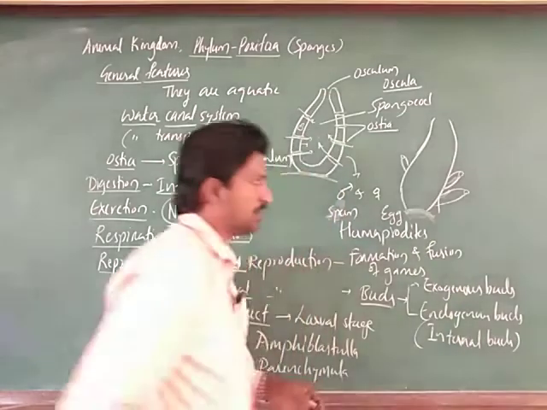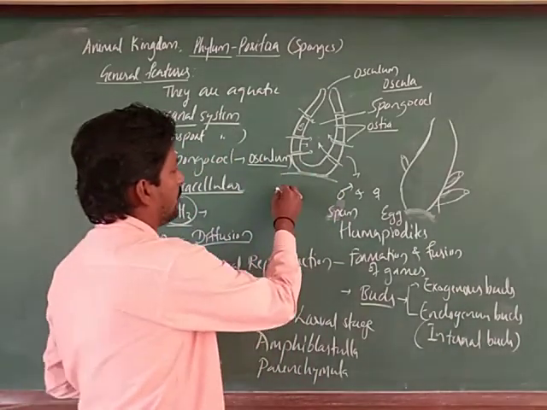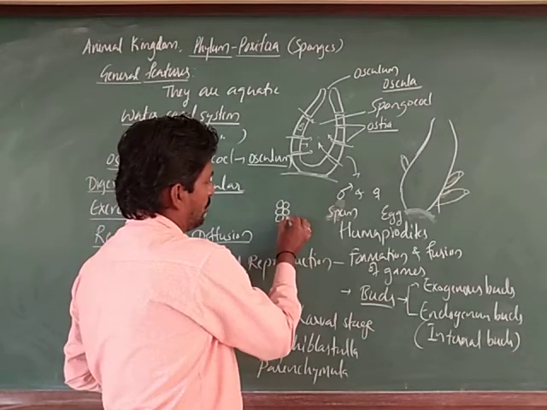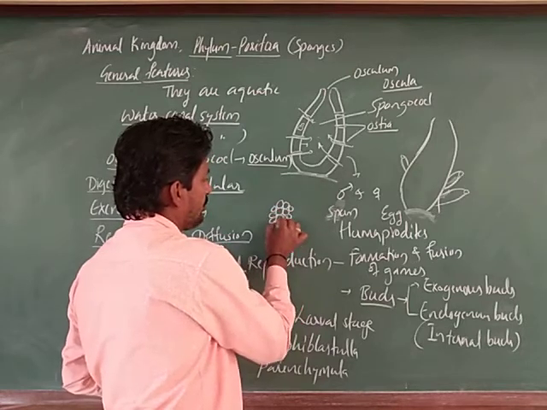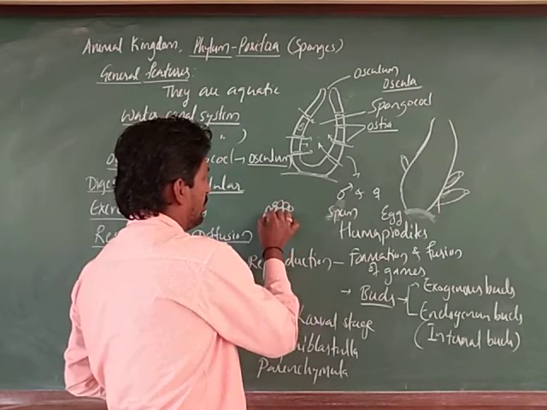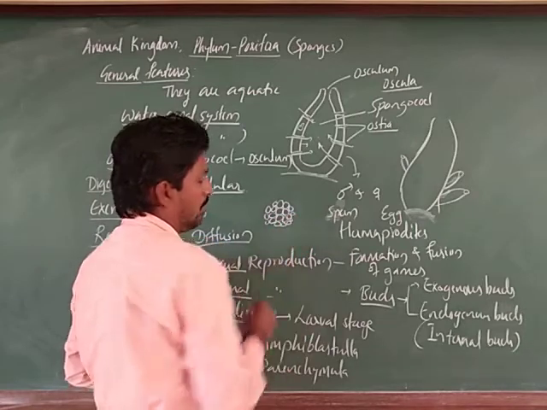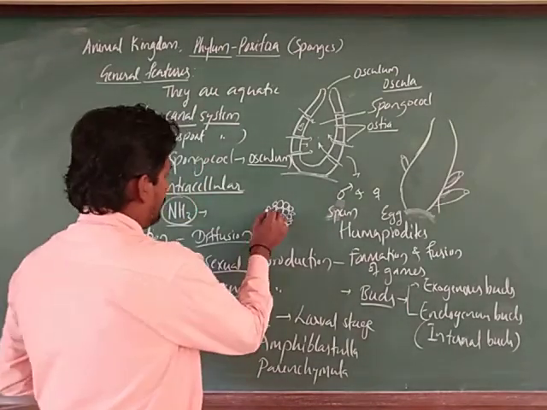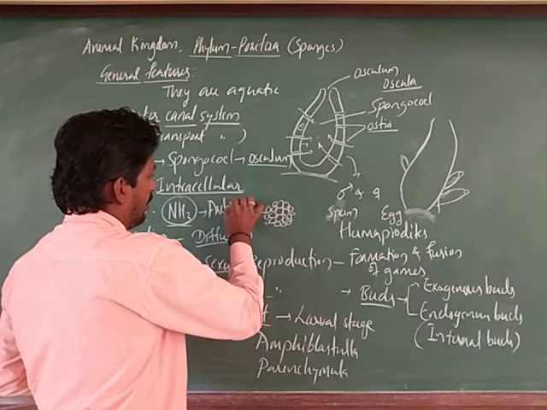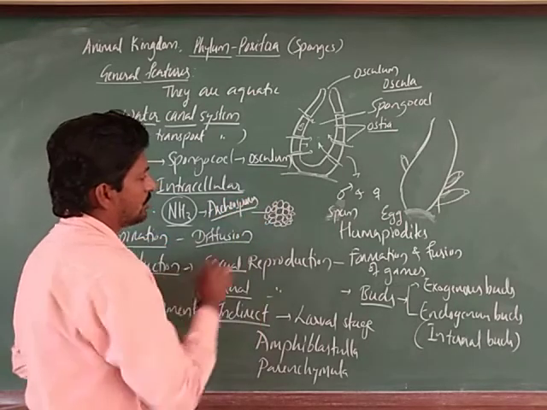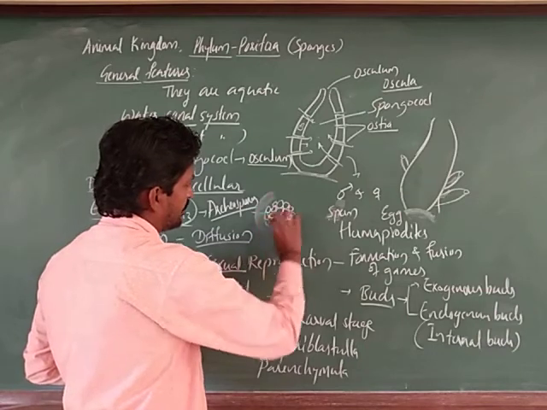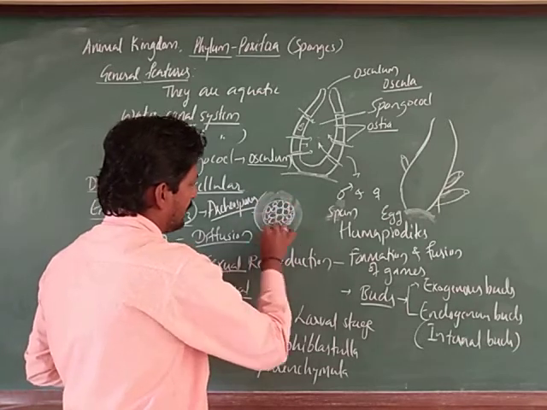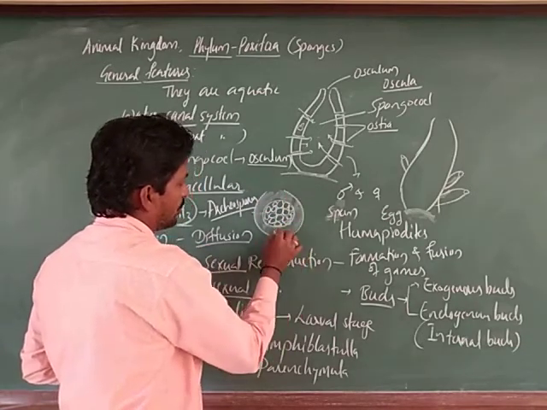Internal buds are specialized structures formed with a group of cells together, referred to as archaeocytes, surrounded by a jelly like substance with a membrane, and which may contain spicules also.